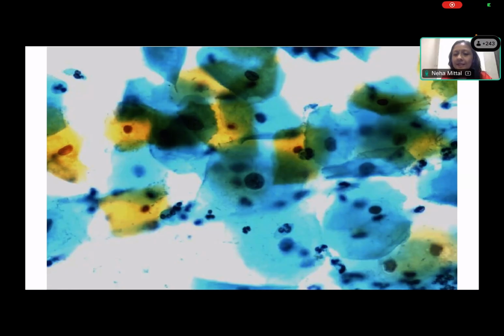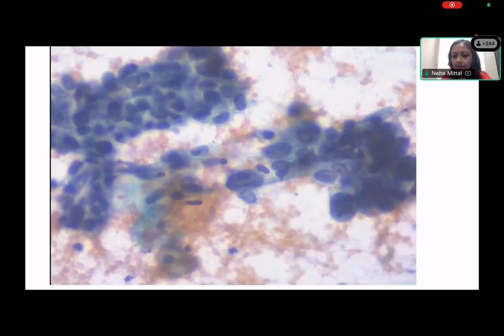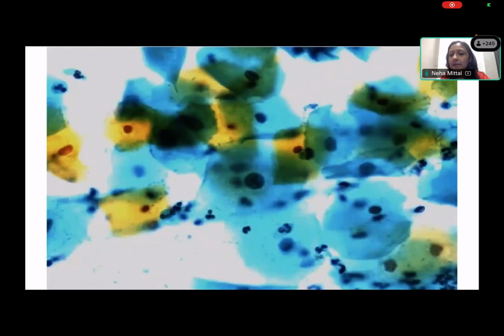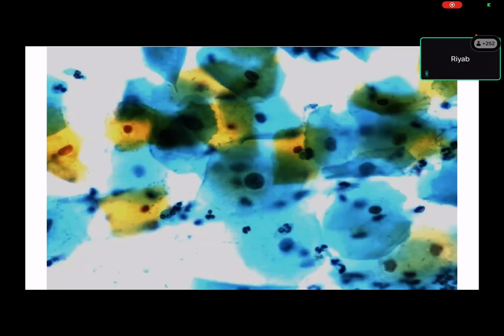Okay, great. So supposedly, Sabiha, this is the smear. I'm telling you these are pictures from the same smear. But let's say you have 1,000 cells only in this smear. Will you report it as adequate? Sabiha, will this be reported as adequate? No, it does not meet the criteria. As per the criteria, it should be 5,000 squamous cells. So you are saying that it does not meet the criteria, so you will not call it an adequate smear.